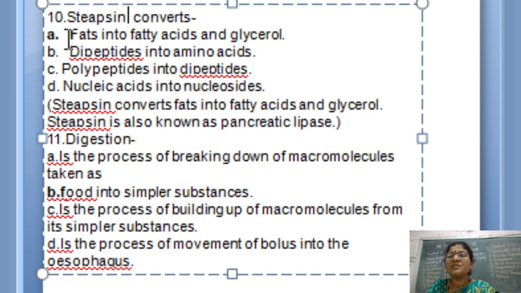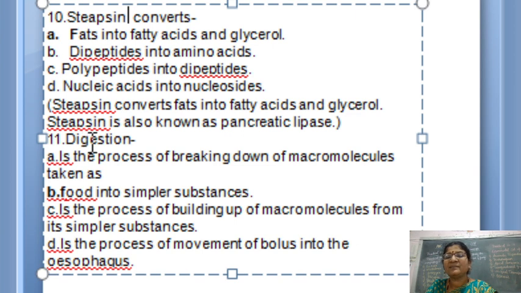Fine. So dipeptides into amino acids, it is by the dipeptidase. Polypeptides into dipeptides, it is done by protein digesting enzymes like trypsin, carboxypeptidase and chymotrypsin. Nucleic acids into nucleosides, it is done by the nucleosidase like DNAs and the RNAs. So the first one is your answer.